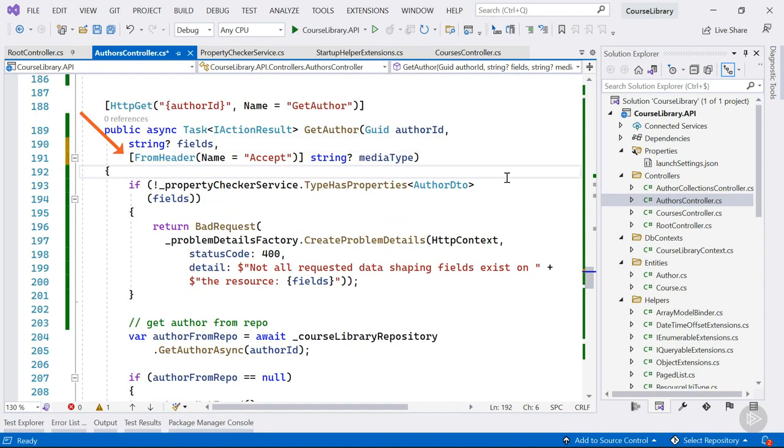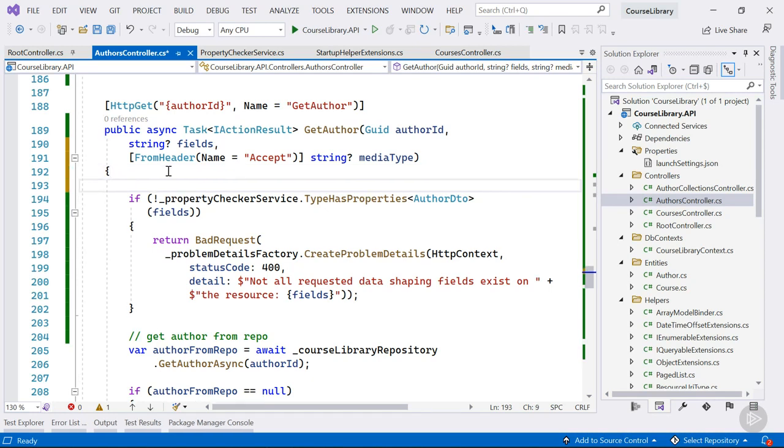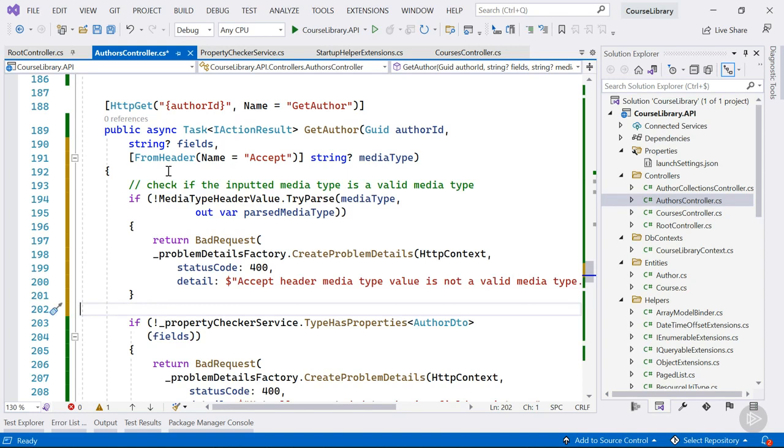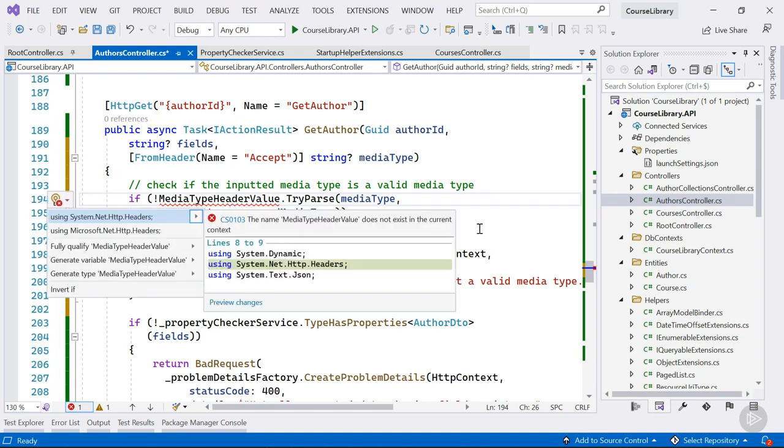To do that, we can accept an additional parameter using the FromHeader attribute. That attribute tells the framework that this parameter should be bound using the request headers. We pass through the name of the header, Accept, and we give the parameter a name, mediaType. The first thing we want to do is check whether a valid media type was inputted. For that we call TryParse on MediaTypeHeaderValue.